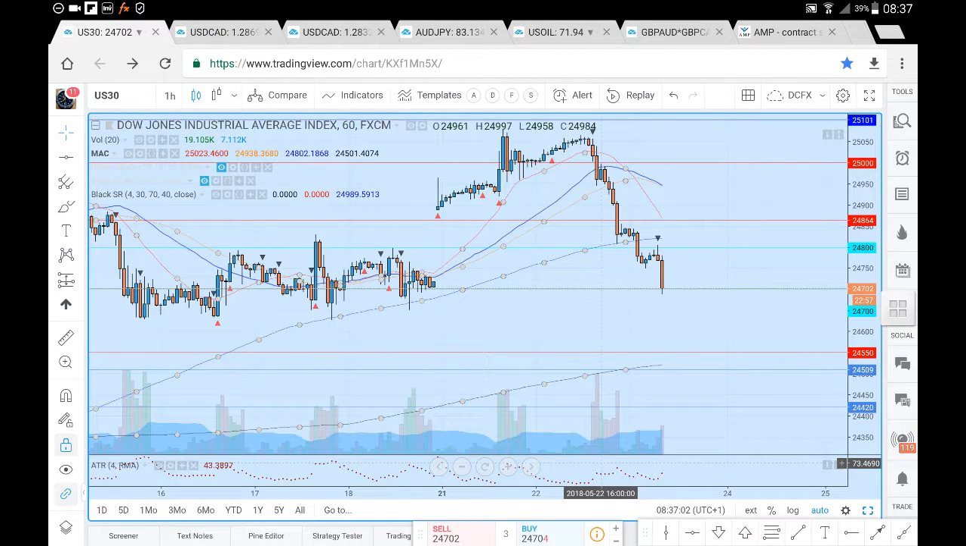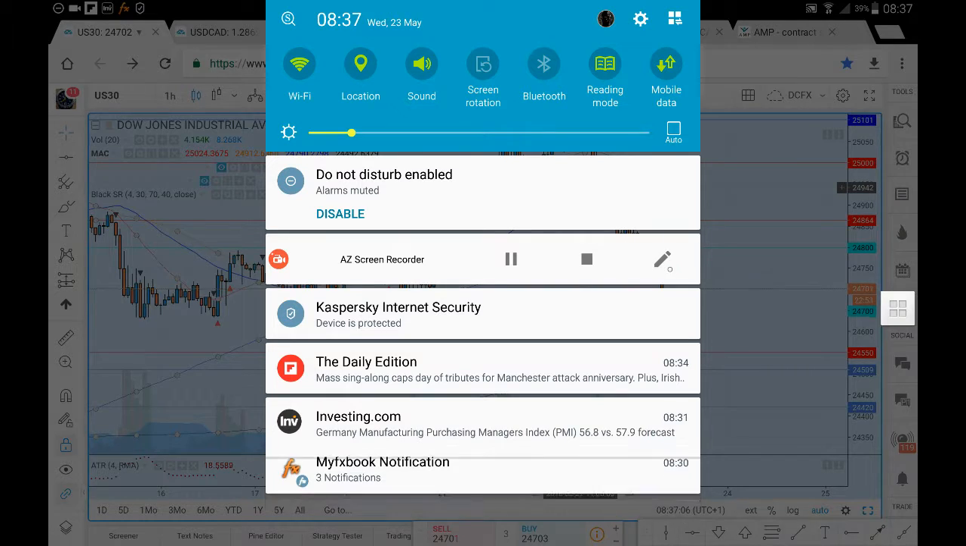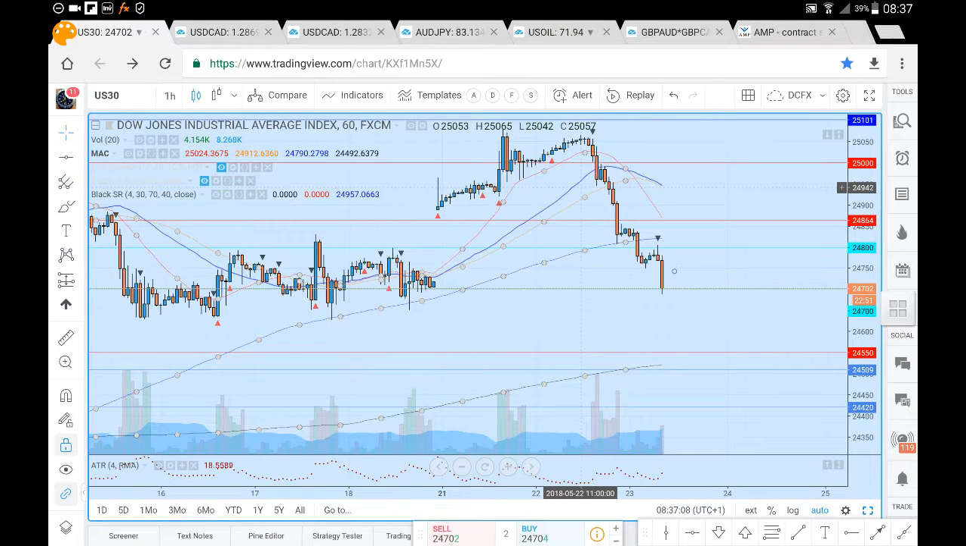So this is the US 30 analysis for Wednesday the 23rd of May. Now let's just have a look at the prices and where prices may likely go. Previously we had a gap up in the market. We've had the acceleration of momentum to the upside. We didn't quite get towards the 25,101, and retested the 25,000.